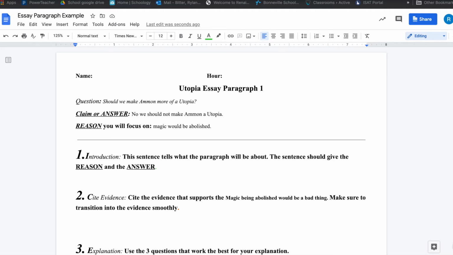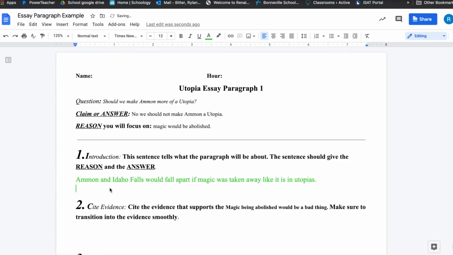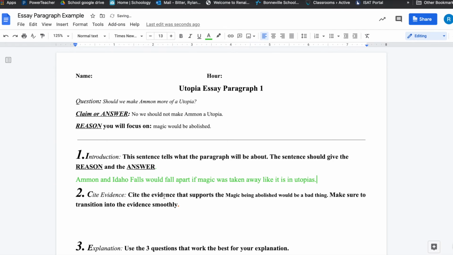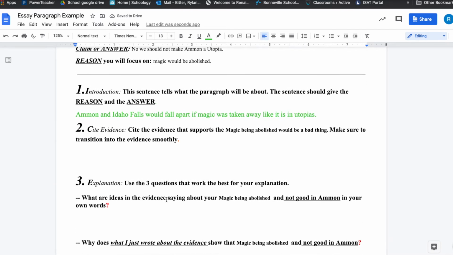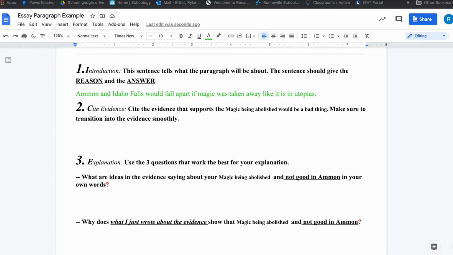If I were introducing this, I want to incorporate those ideas of my reason, magic would be abolished, and my answer, that we should not make Ammon a utopia because of that. So here is my introduction sentence in green. Ammon and Idaho Falls would fall apart if magic was taken away like it is in utopias. Next, we will cite our evidence.